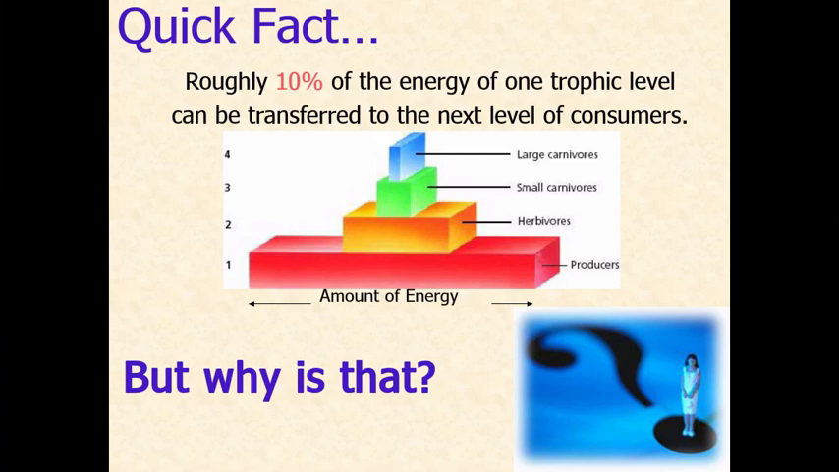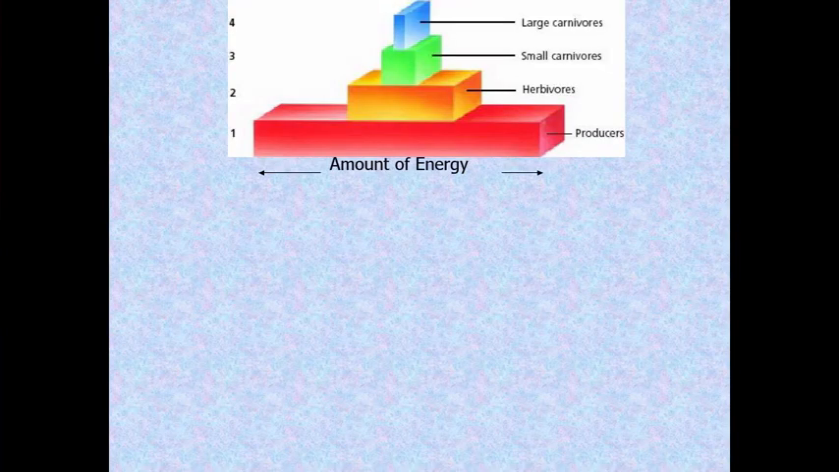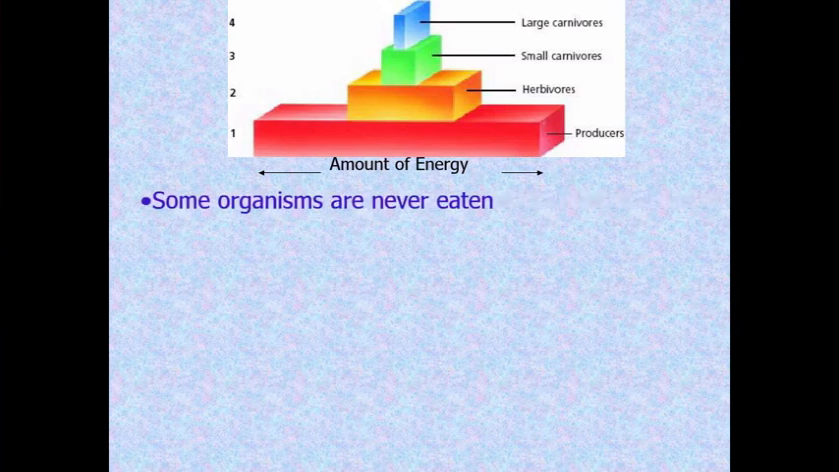Why is only 10% of that energy ever getting passed on? Well, there are four main reasons that the energy is not getting passed on efficiently, that only 10% of the energy from one level is being passed on. First of all, some organisms are never eaten. So trees are not being eaten all the time, or not all parts of a tree are being eaten. So the energy that the trees have stored inside them isn't getting passed on to the next level.